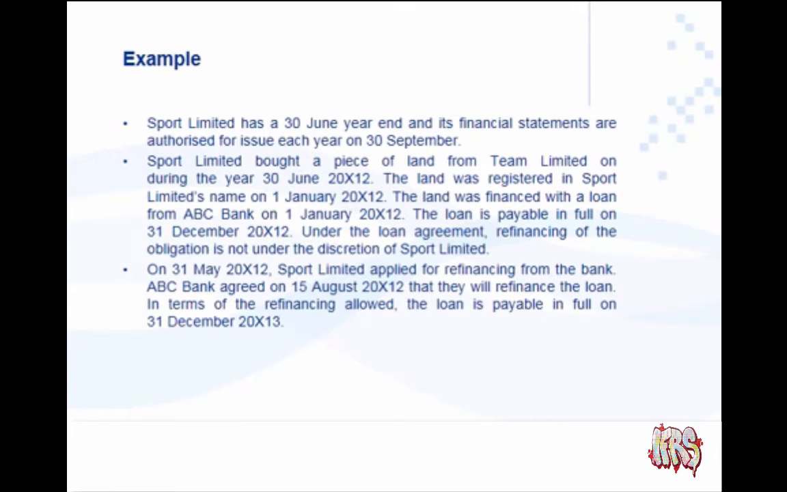So, 30 June is our year end, 30 September it's authorized for issue, and only on 15 August, ABC Bank agreed that they will refinance the loan. In terms of refinancing allowed, the loan is payable in full on 31 December 20x12, which is more than 12 months now. But we've already said that if this refinancing happens after year end, it's a non-adjusting event. So we have to go and look at what else this example tells us. What will help us to determine whether this is a current or a non-current liability.